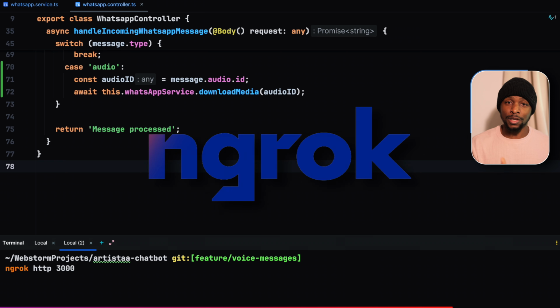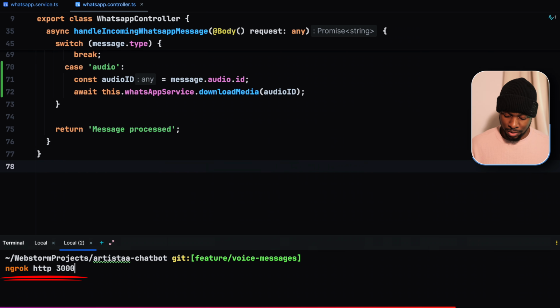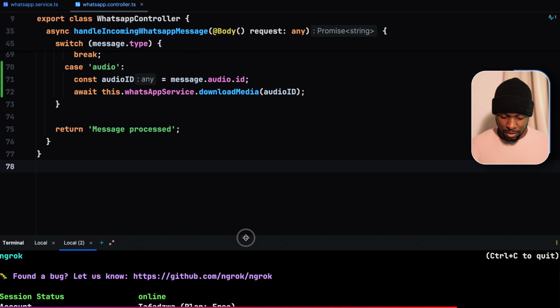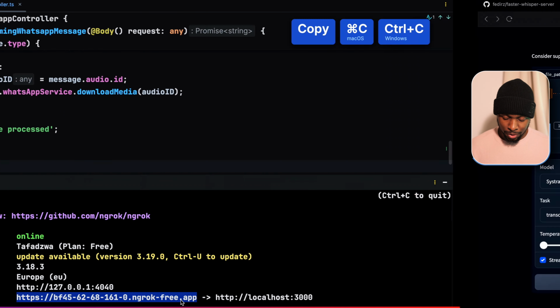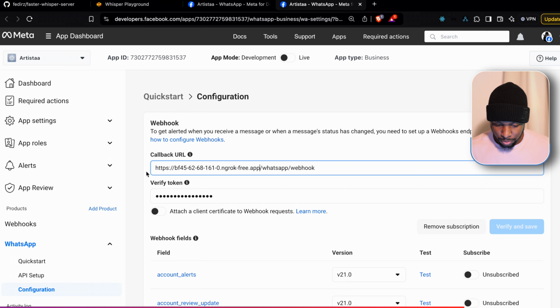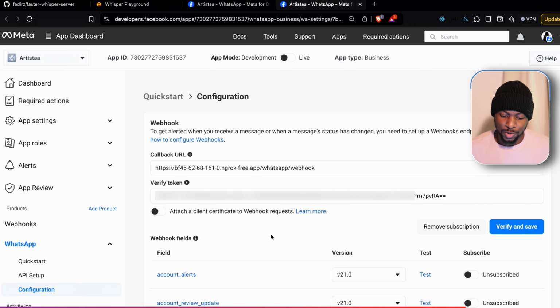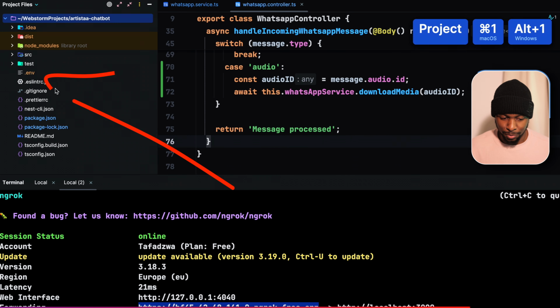So we're going to use ngrok, whatever you call it, ngrok http 3000. Press enter. This exposes your local environment to the internet. Copy the URL and let us go to Meta for Developers. Under configuration, we put our webhook, then specify the webhook verification token, which is defined in our environment file.